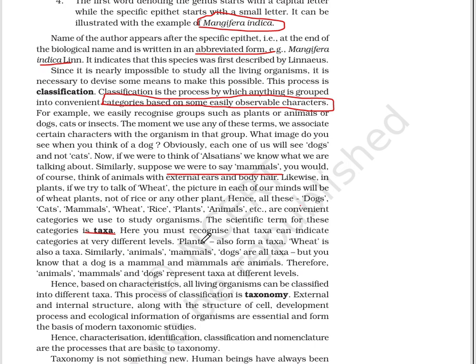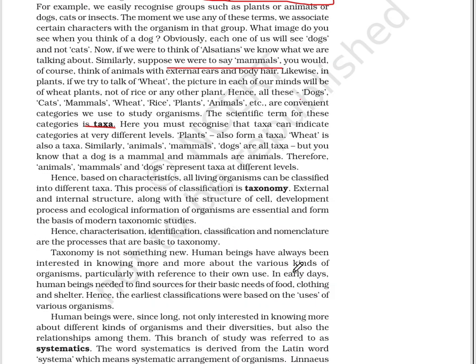Plants also form taxa. Wheat is also a taxon. Similarly, animals, mammals, and dog are all taxa. But you know that a dog is a mammal and mammals are animals. Therefore, animals, mammals and dogs represent taxa at different levels. Suppose you belong to a religion; your religion also indicates some taxon, your name also indicates your taxon, something like that. Hence, based on characteristics, all living organisms can be classified into different taxa.